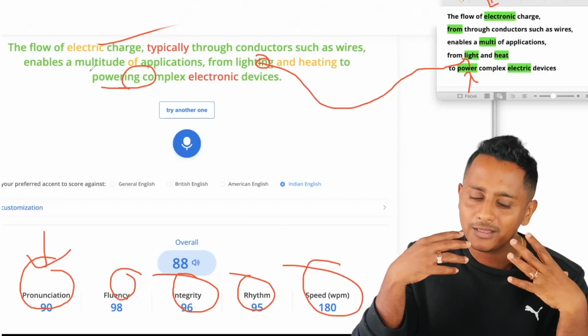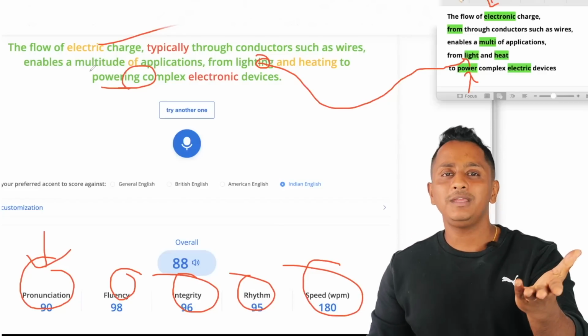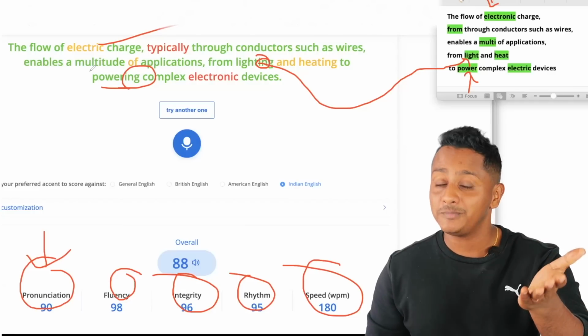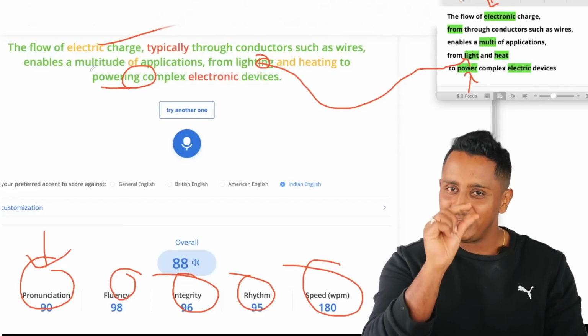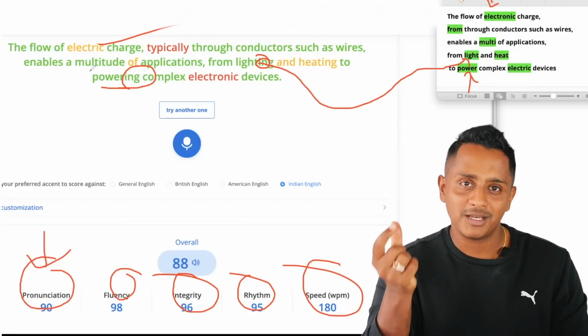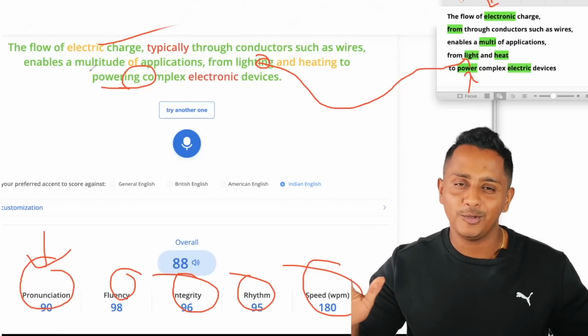This is what exactly happens in the exam. You don't speak the word powering as towering, you will sometimes speak this as power. So if I little bit mispronounce, will that be a problem? Absolutely no.